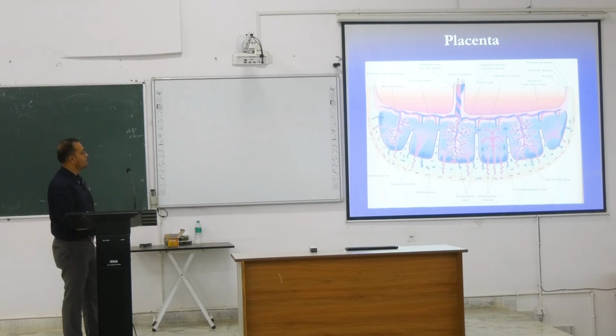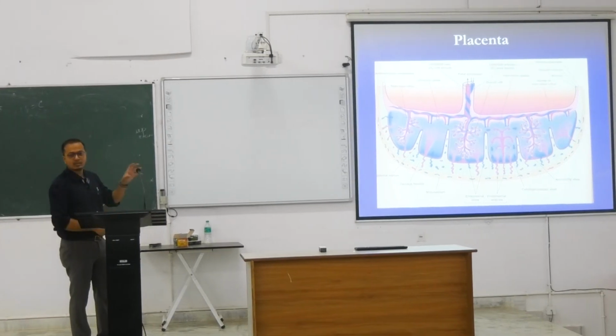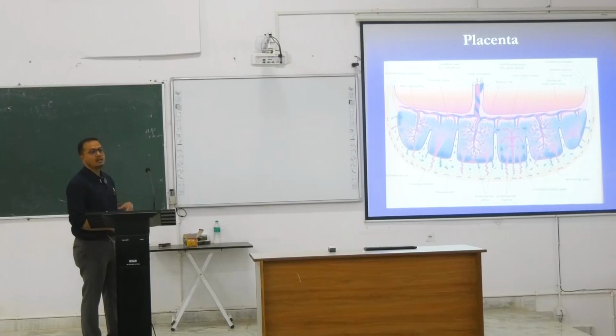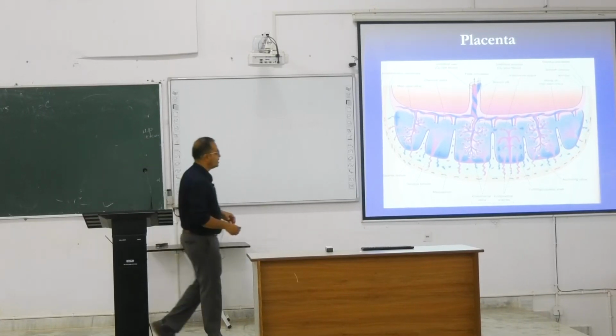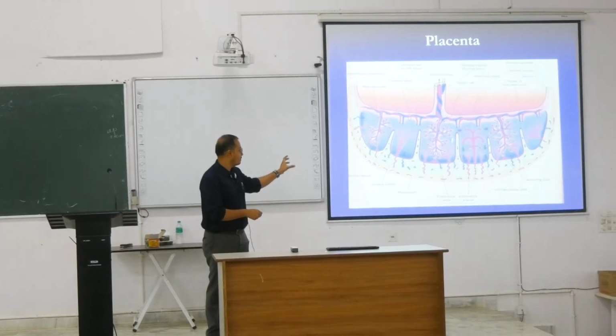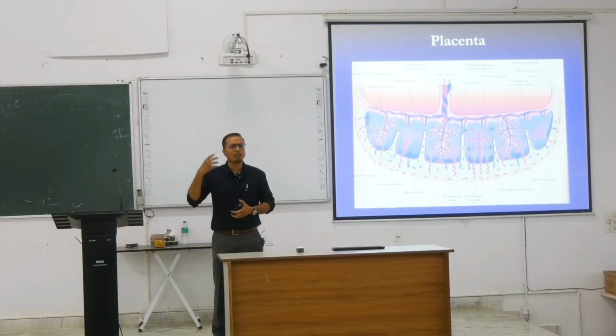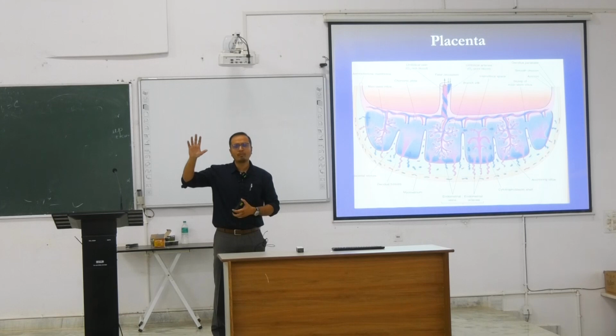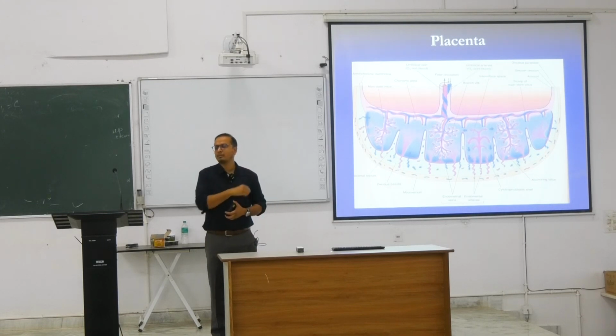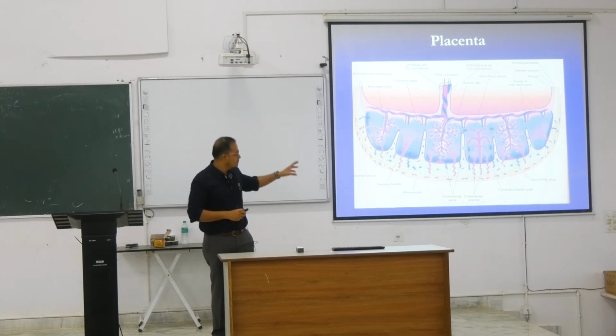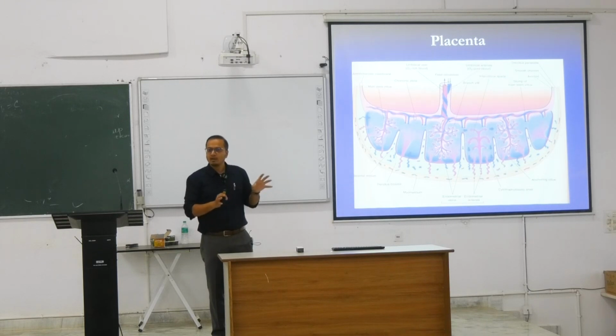So the placenta looks like one piece, but it has a component, a cotyledon pattern. That means it looks like it has segments. In the lungs, we have learned about the bronchopulmonary segments. We have 10 bronchopulmonary segments. Similar to that, this segmentation works as a single unit.